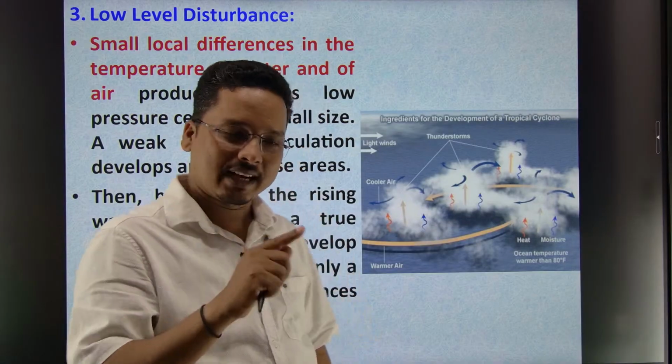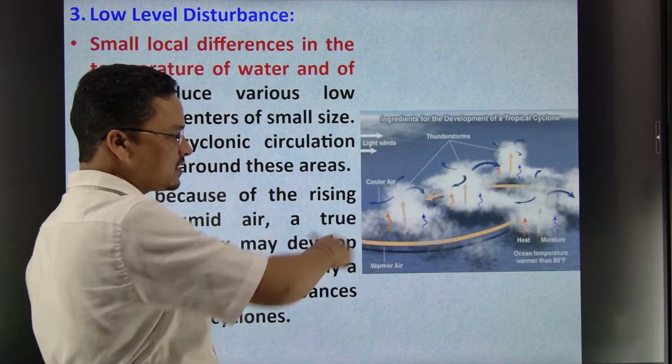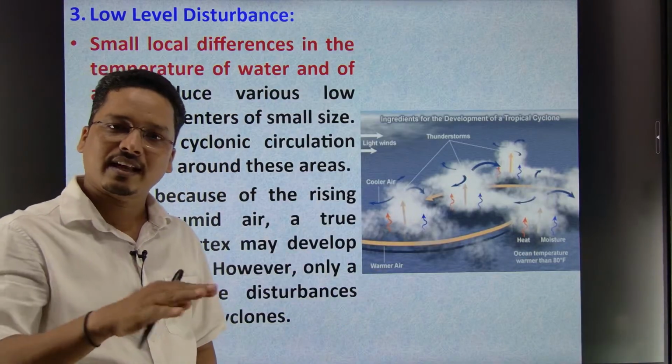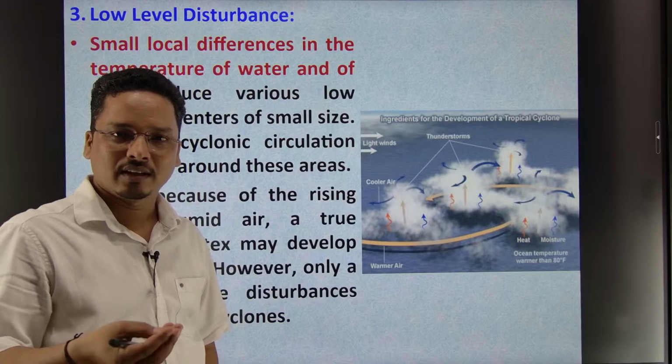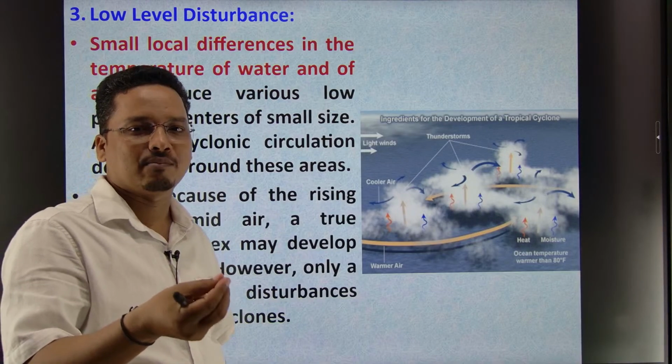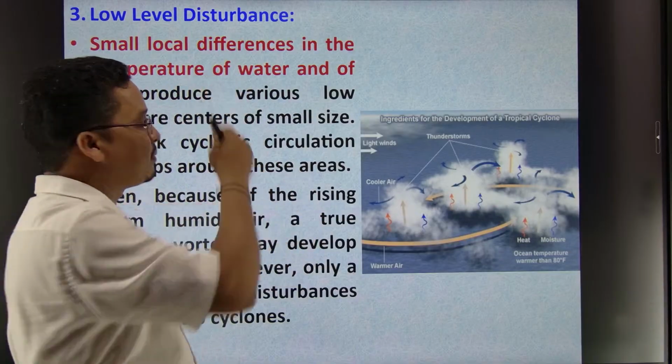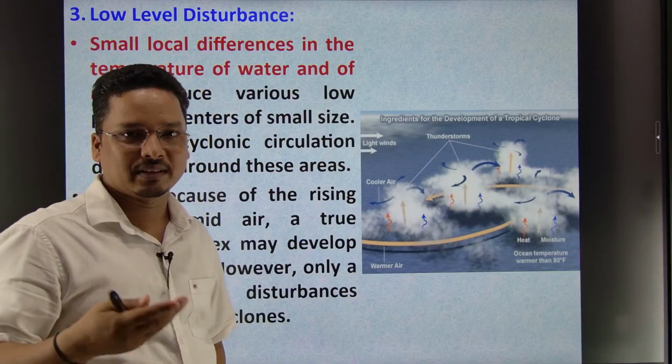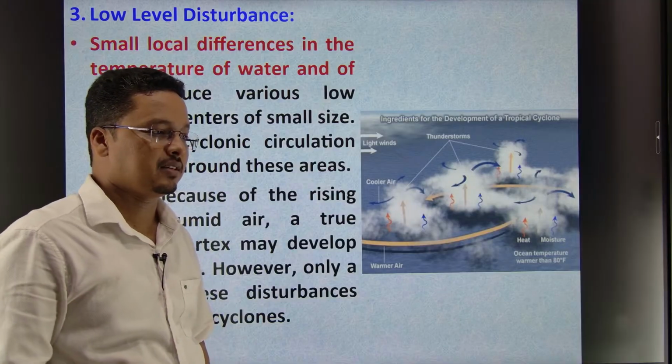So that is why on the water surface, water surface also does not have uniform temperature, कहीं पे थोड़ा ज़्यादा टेम्परेचर होगा. That would be the igniting point. That would be the low level of disturbance. Hope you're getting it. That would be the low level of disturbance, right?